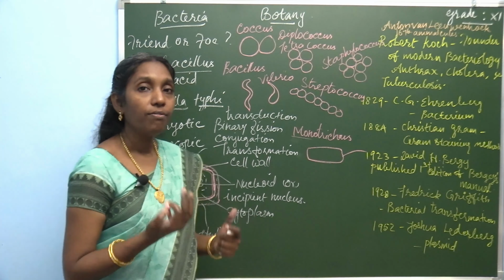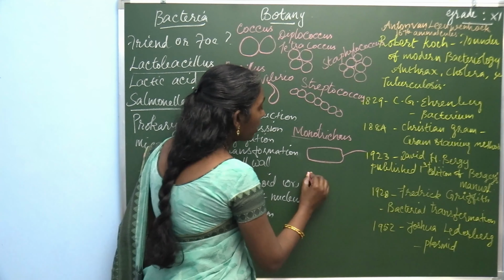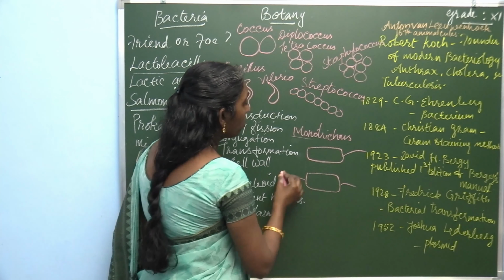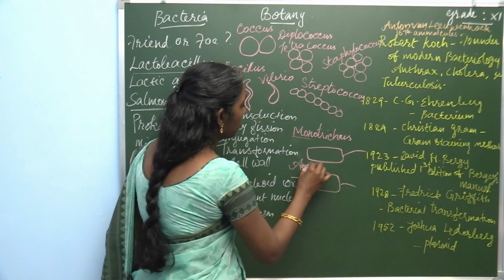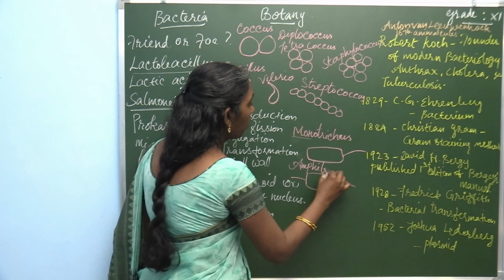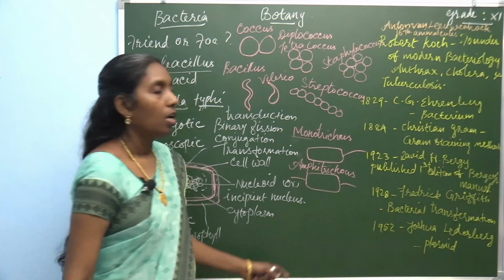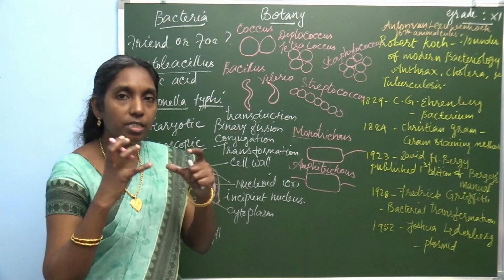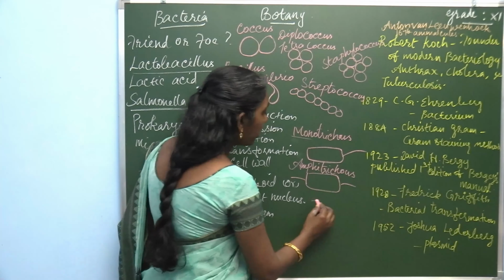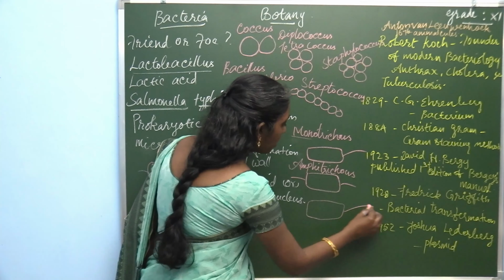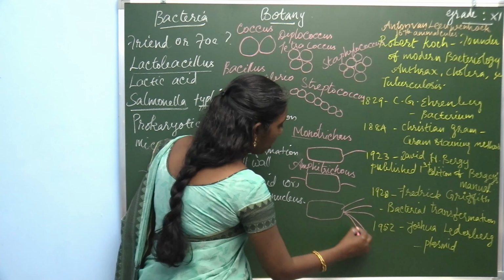Then amphitrichous. If flagella are present on both sides, it is called amphitrichous. And sometimes there is a tuft of flagella at one side or both sides.